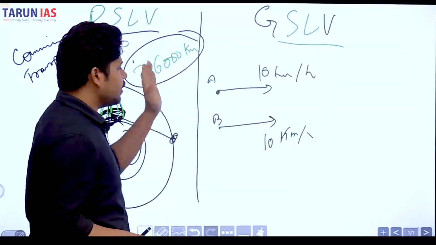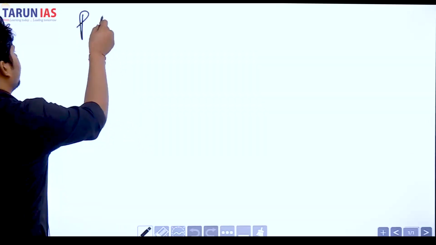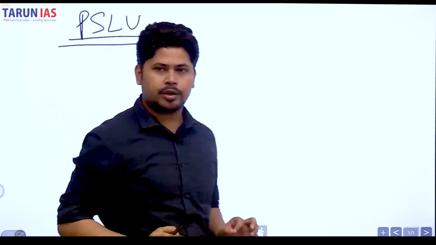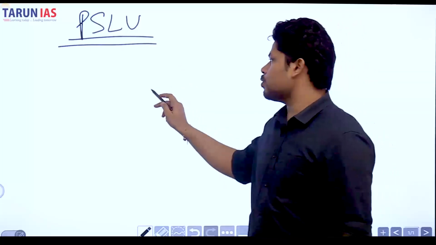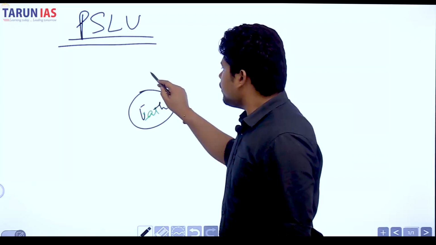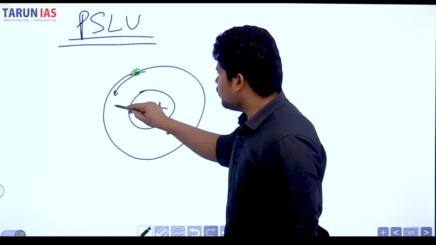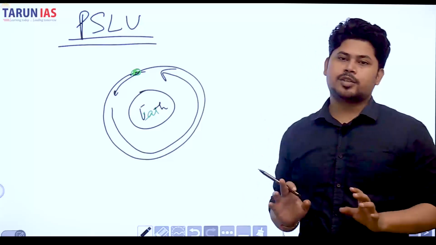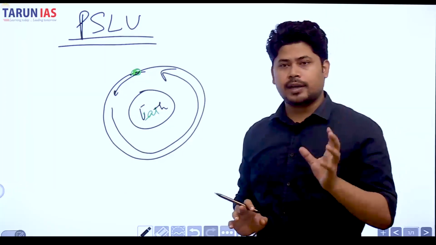On the other hand, PSLV, now this is very important to understand. These things are very, very important to understand. Once you understand it, you will be done with it. Now, PSLV are those orbits. For this example, this is again Earth. PSLV are those orbits. If a satellite is placed in this orbit, it moves constantly with a speed different than the speed of Earth, right? And that is a different advantage.